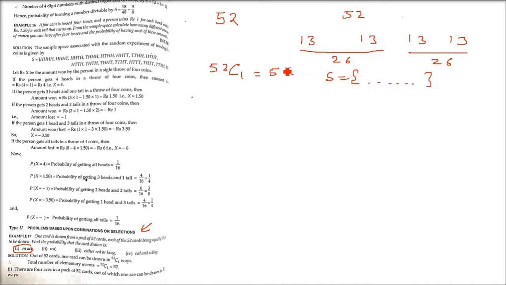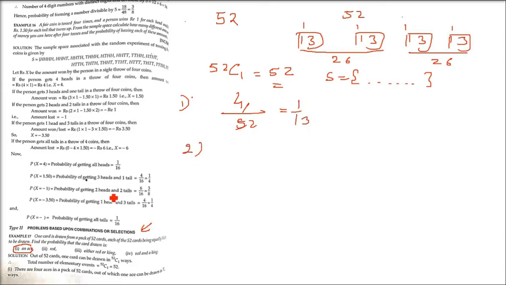Let me tell you again. Out of 52 cards, one card can be drawn in 52 C1 ways. And ace means, you know, there are 52 cards, 4 suits. Every suit will have its own ace. So there are 4 aces in all. Favorable cases are 4. And how many elementary events? That is 52. So 4 by 52, you can write it as 1 by 13.